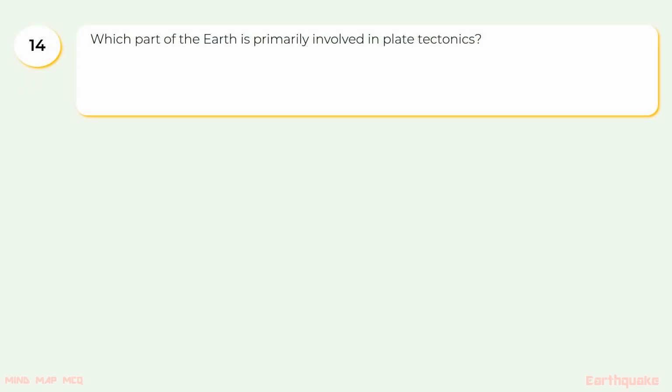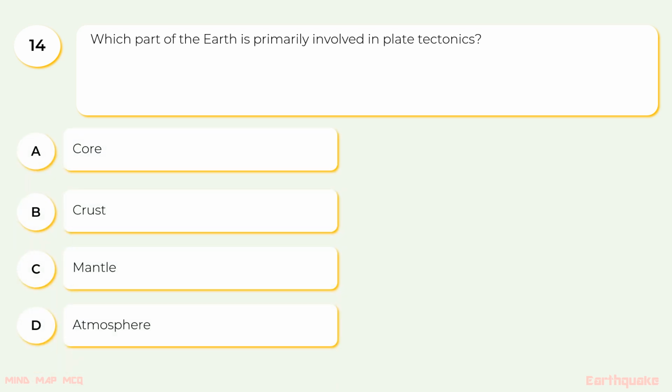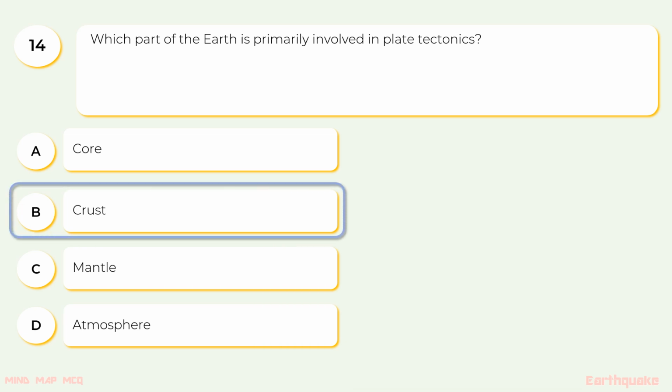14. Which part of the Earth is primarily involved in plate tectonics? The options are A. Core, B. Crust, C. Mantle, D. Atmosphere. The correct option is B, crust.